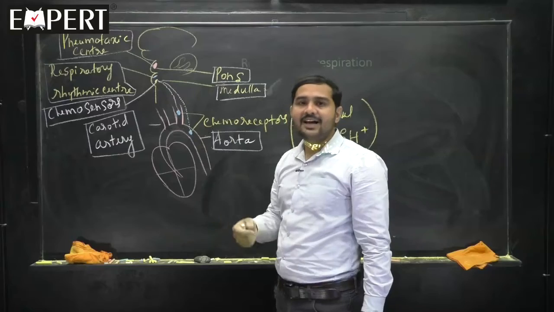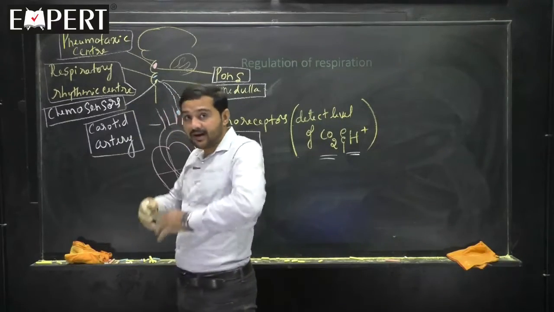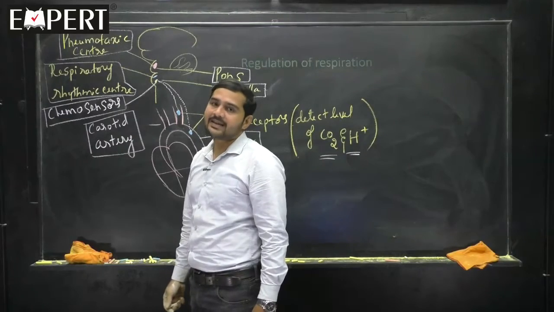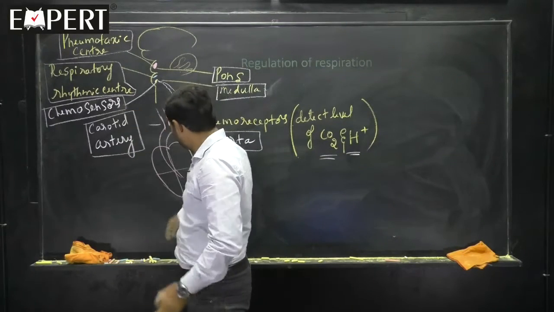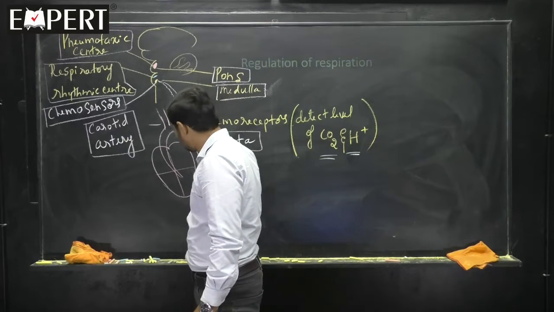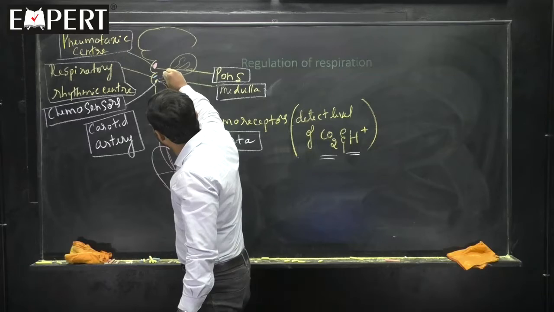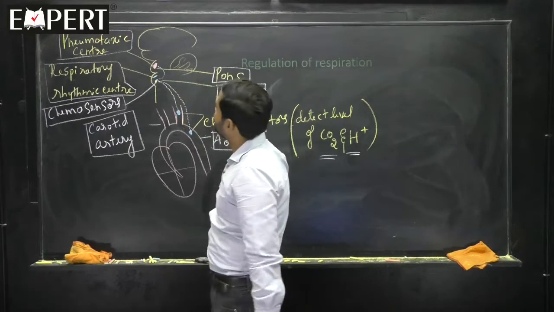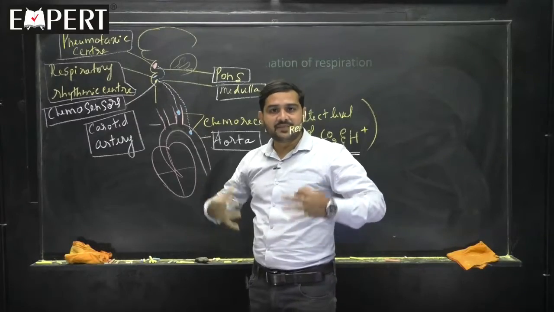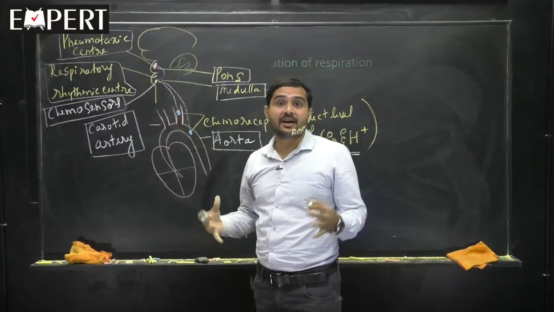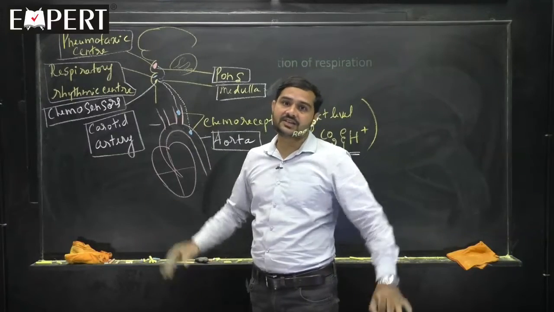When that H plus ion is increasing, the chemosensors understand that CO2 has increased. That message from the chemosensors will be given to the, tell me what, pneumotaxic center. So the pneumotaxic center understood that H plus has increased, that means CO2 has increased.